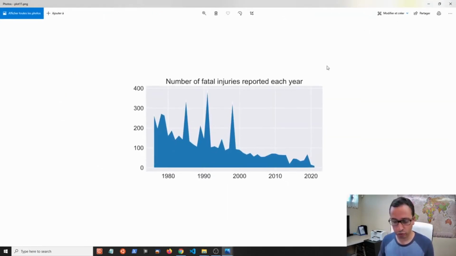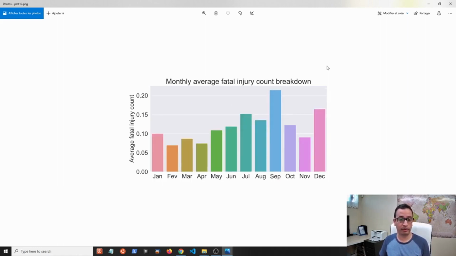But an interesting insight is that just 3 events out of 45,000 can affect the whole data set's statistics, because those are outliers, and they affect the quality of our data. For instance, if we plot the monthly average death counts for the whole data set, we still see peaks in July, September, and December. And these 3 accidents happened in July, September, and December. So it's not more likely to die in an accident in Canada if you fly in September. It's just that the number is really biased because of these accidents.